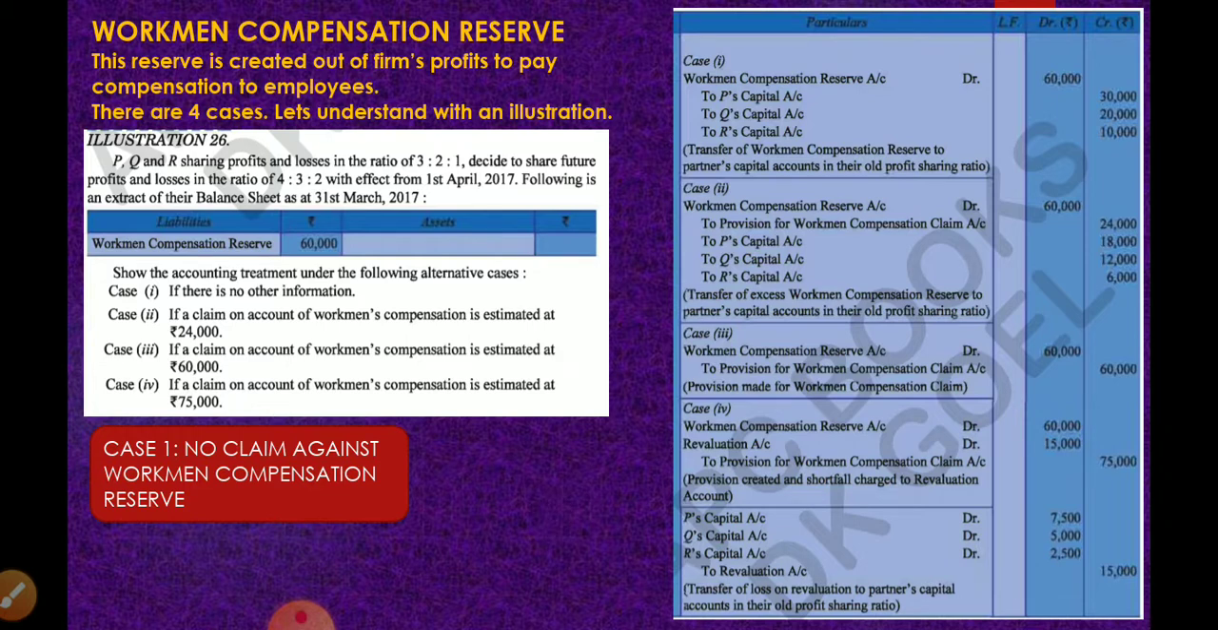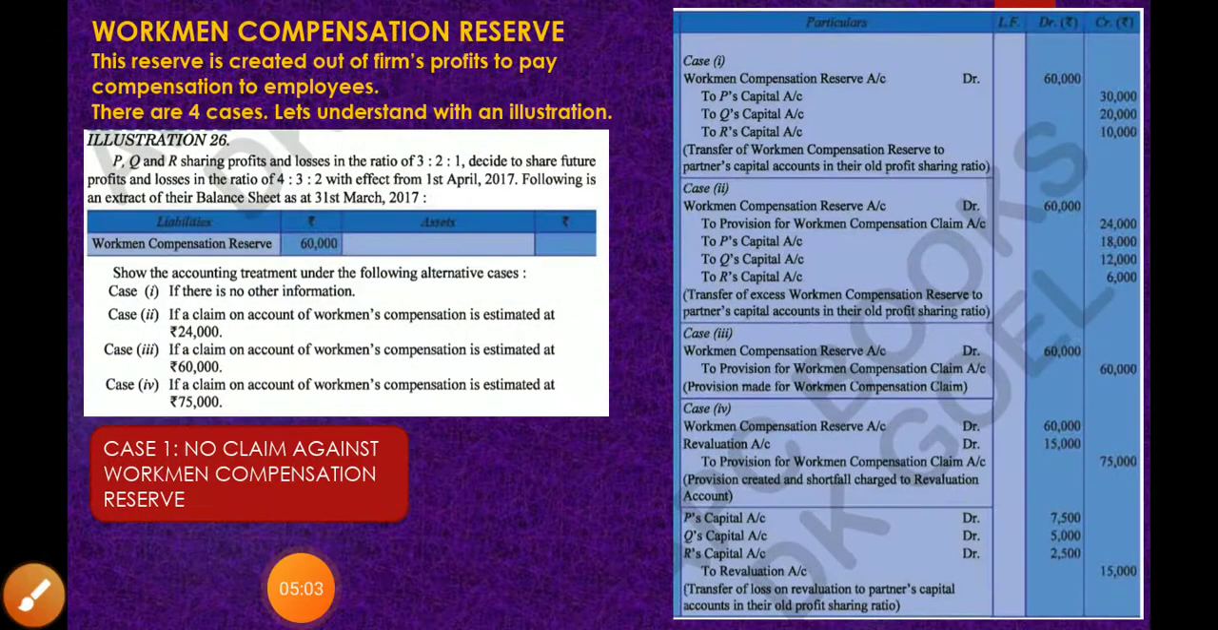In case 1, when there is no claim against Workmen Compensation Reserve, the total reserve has to be shared among the old partners in old ratio. Anything appearing on the liability side will have a credit balance. To close the credit balance, it will be debited and old partners' capital accounts will be credited in the old ratio. Now you may ask, madam, here in this case all are old partners. Yes children, all are old partners.